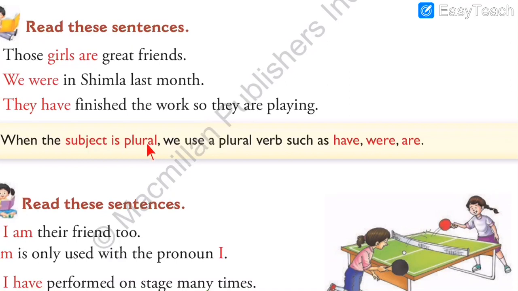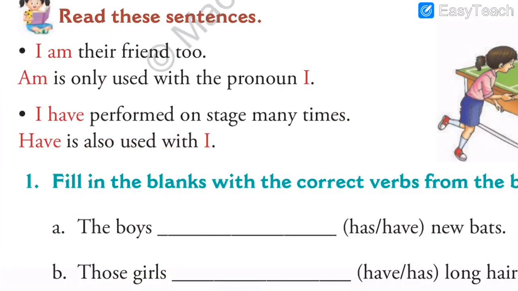Then what have we seen further? We saw that if the subject is plural, then the verb will also be plural. Which are the 3 plural verbs? Have, were, are. Plural verb means more than one. When it is about more than one person or more than one thing, we use plural verbs. For example, girls means more than one girl. We, so it is about more than one person. They is also more than one. So when we have a plural subject, we have to use a plural verb.